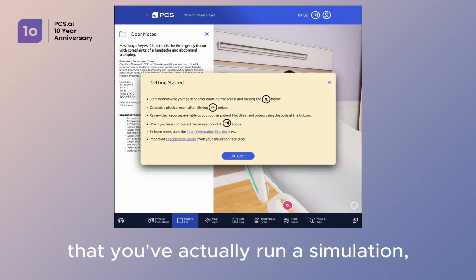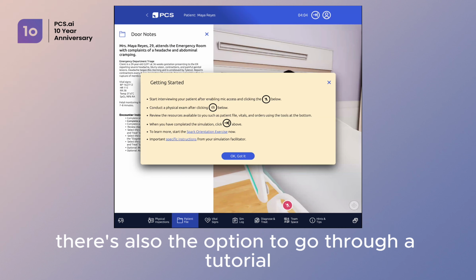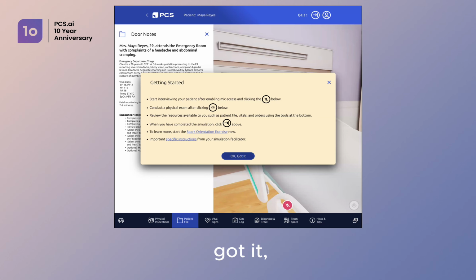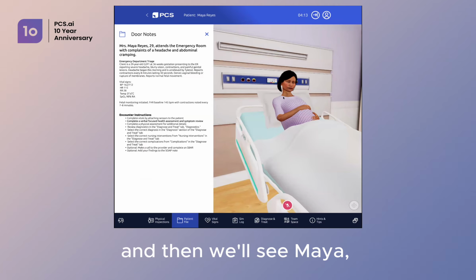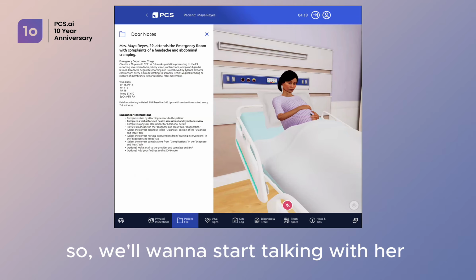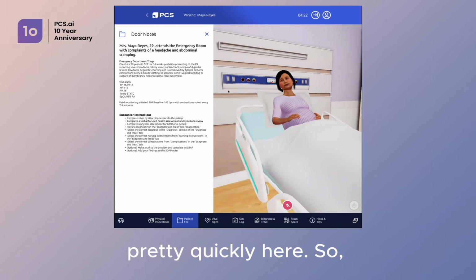If this is the first time that you've actually run a simulation, there's also the option to go through a tutorial that'll walk you through some of those key controls. But I'll just click go ahead, got it, and then we'll see Maya sitting in front of us. Obviously, she looks a little uncomfortable, so we'll want to start talking with her pretty quickly here.